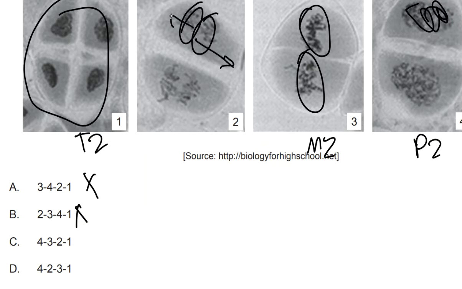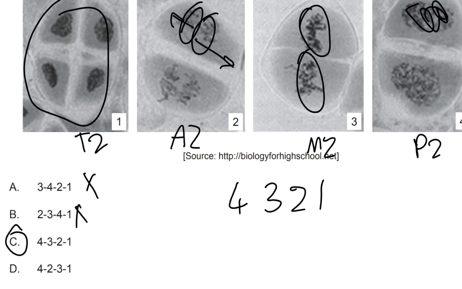So this will be anaphase 2. So the order is going to be 4, 3, 2, 1. 4, 3, 2, 1, classic football formation. 4, 3, 2, 1 is going to be our answer. So C is going to be the answer.